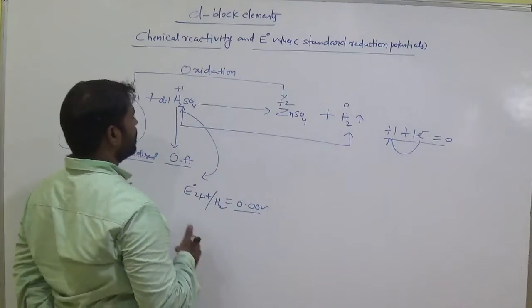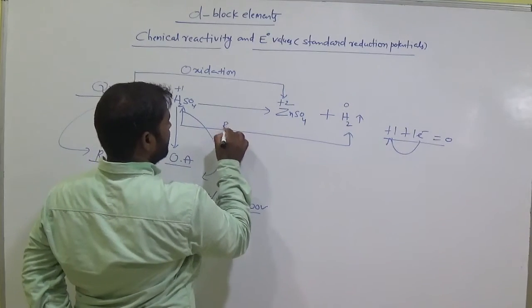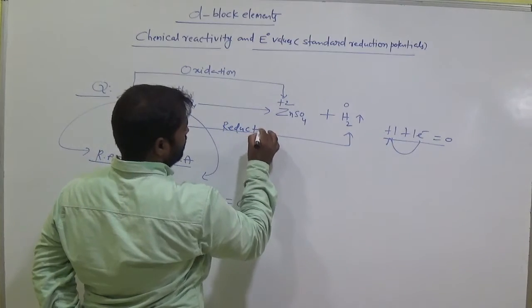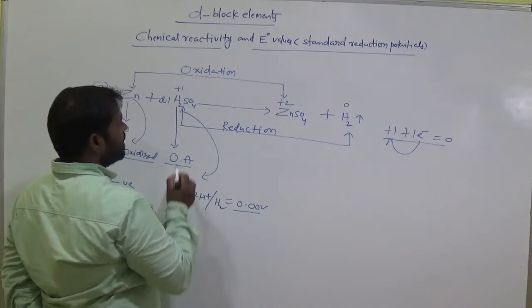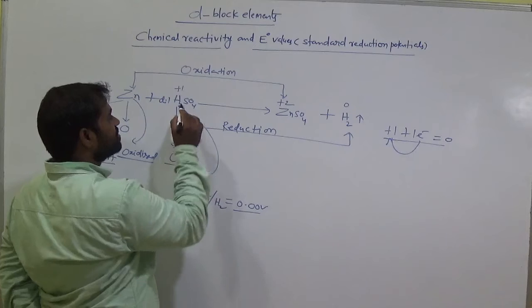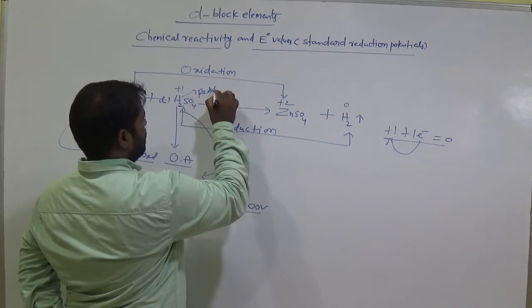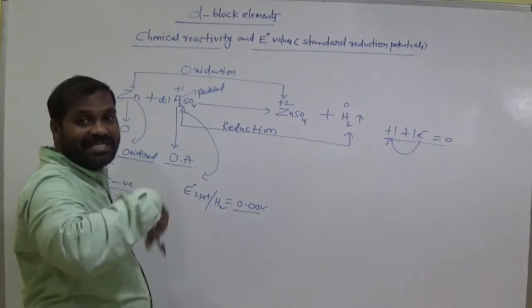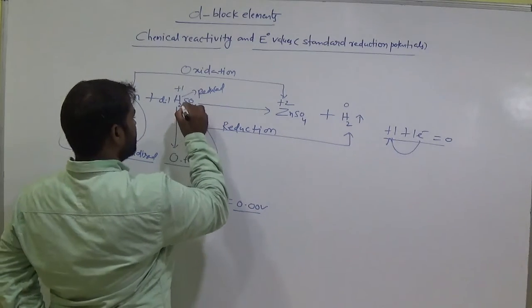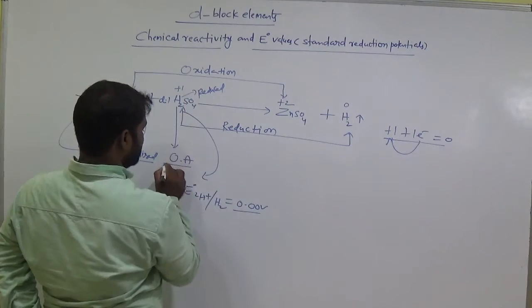Gaining of electron means reduction, so H plus is reduced. The one that gains the electron is called the oxidizing agent.